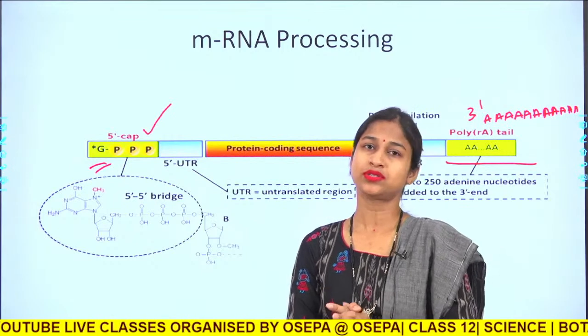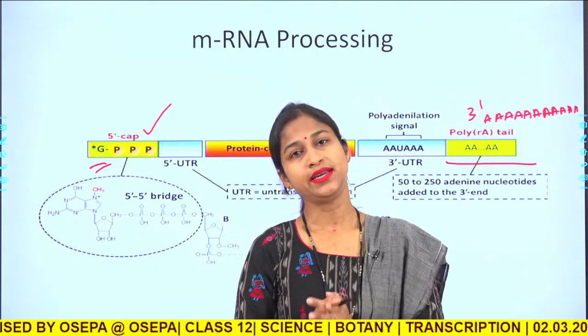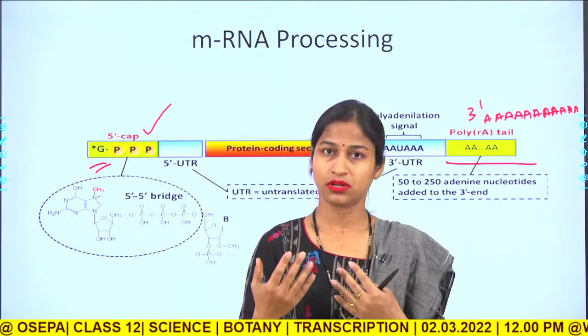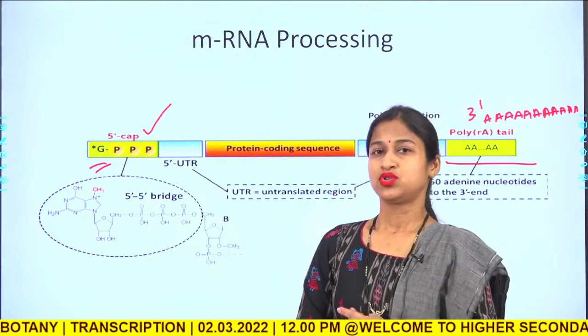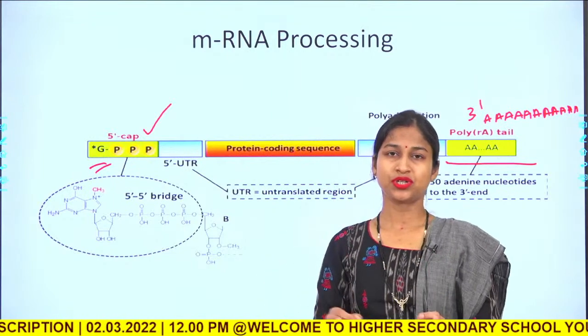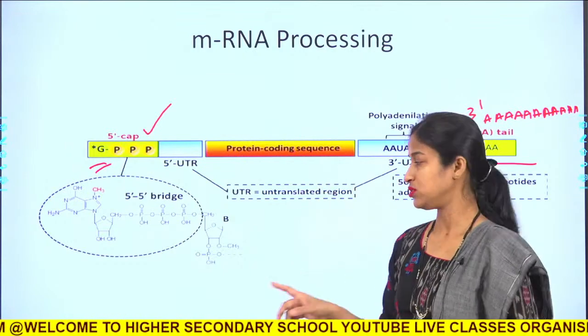Prokaryotic mRNA does not undergo any sort of post-transcriptional modification. So, this is all about transcription and post-transcriptional modification.